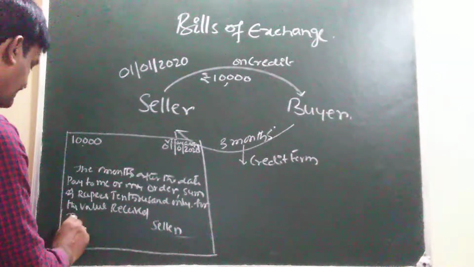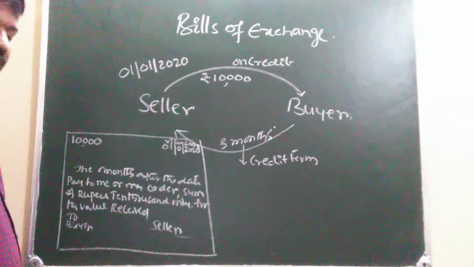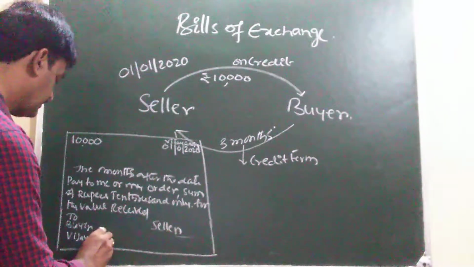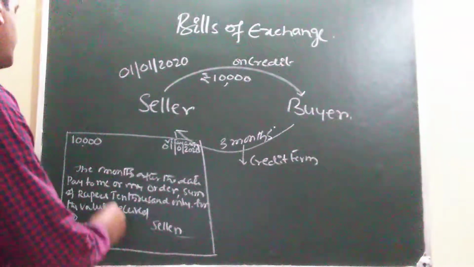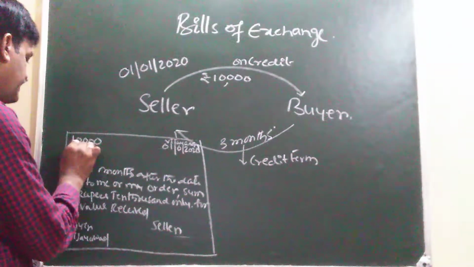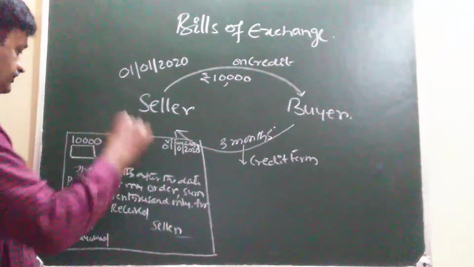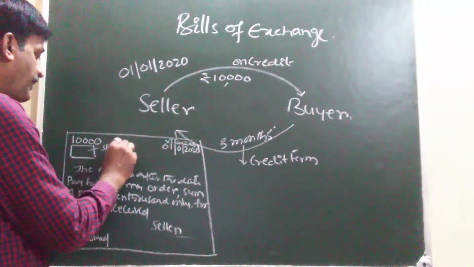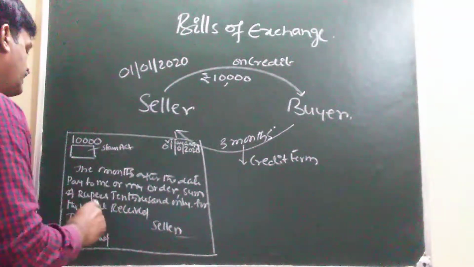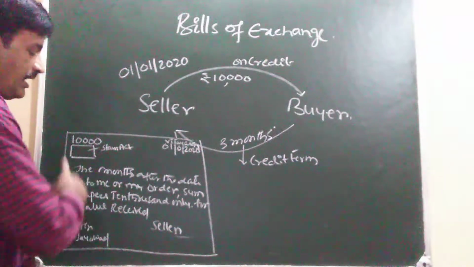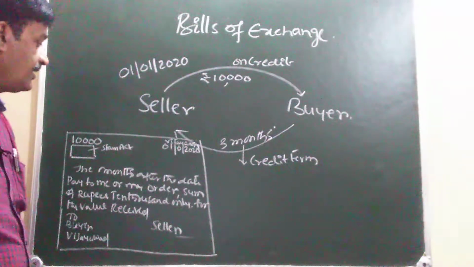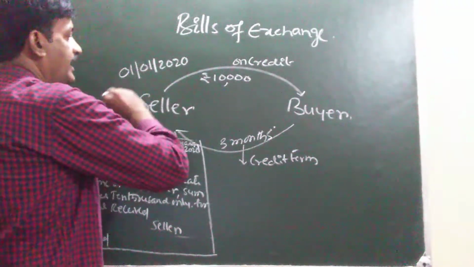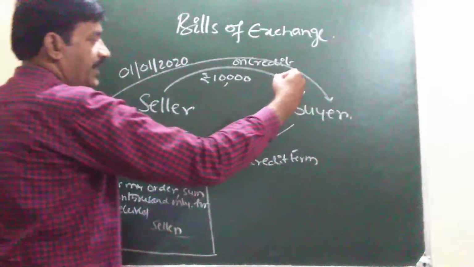To the buyer, Vijayawada. Here rupees 10,000 and it must be stamped as per Stamp Act. It is stamped and this is called draft. The draft is sent by whom? Sending by the seller to the buyer for the purpose of acceptance.